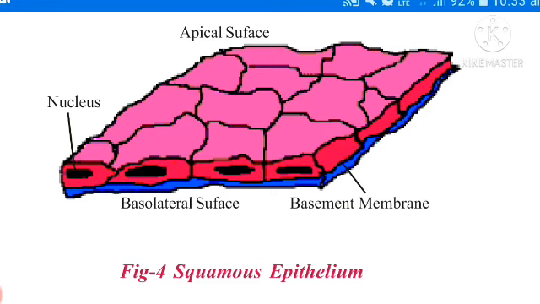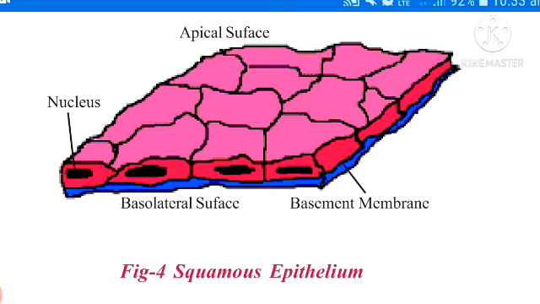See, this squamous epithelium contains many cells. Each cell has a nucleus and cytoplasm, basement membrane and apical surface. And the surface at the base is called the basolateral surface. Observe this picture, two surfaces are present, basolateral surface and apical surface. And basement membrane, each cell contains one large sized nucleus. This is about squamous epithelium tissue. These are present in our animal body.